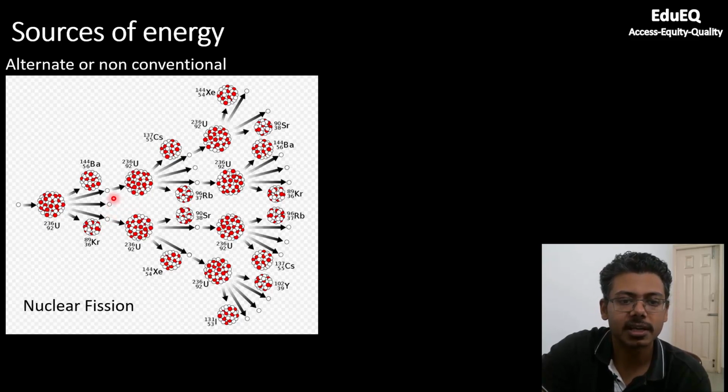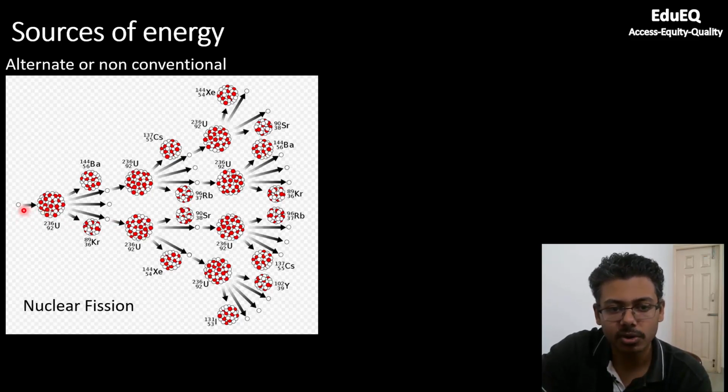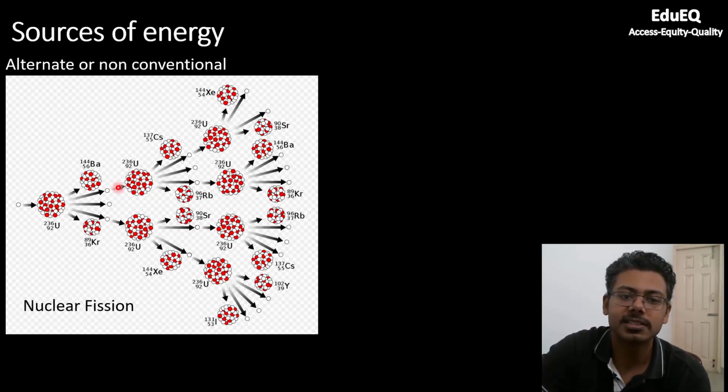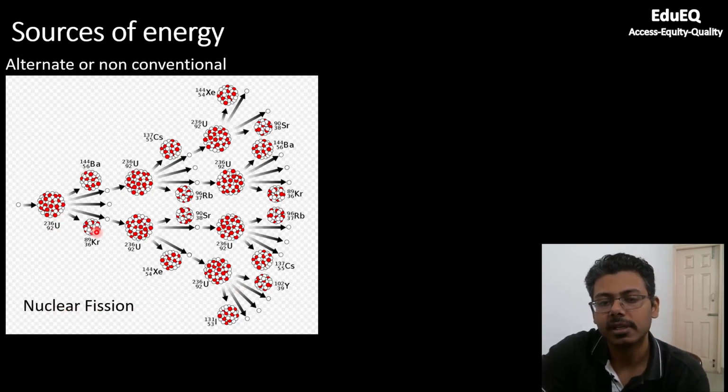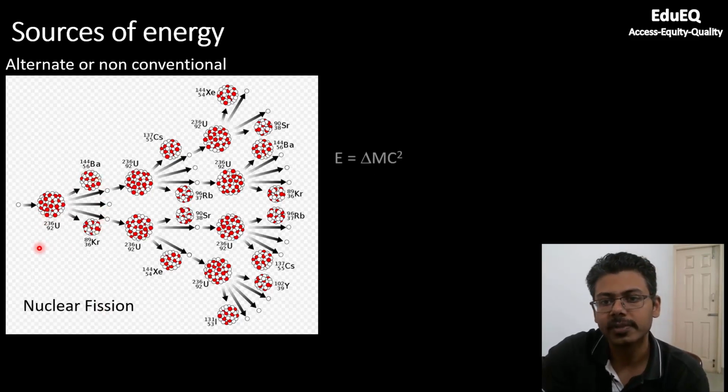We will see the details of how we absorb these neutrons in higher classes. But right now it is important to understand that when you bombard an atom of uranium with a neutron, it forms lower molecular mass components. It also releases more neutrons, and these neutrons can further collide with the remaining uranium, giving rise to a chain reaction, and this reaction keeps on continuing. This is a self-sustaining chain reaction. Why is it a fission? It is called fission because uranium is splitting into two smaller atoms. If two smaller atoms combine to form a bigger atom, then it becomes a fusion reaction.